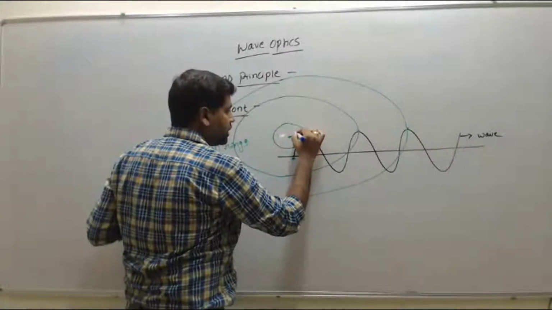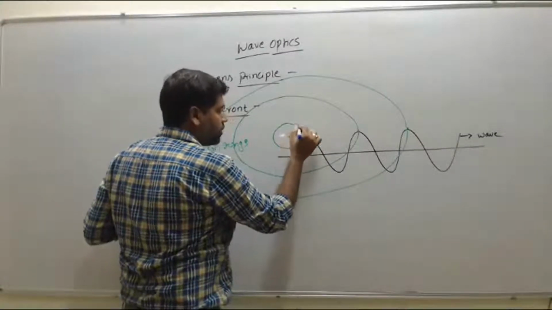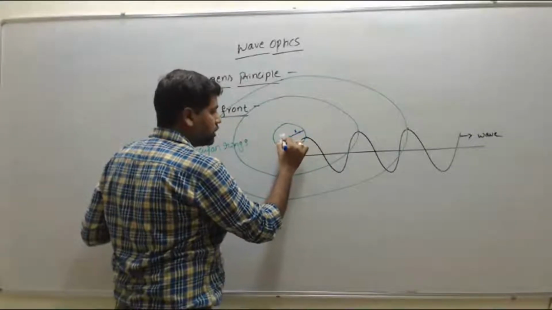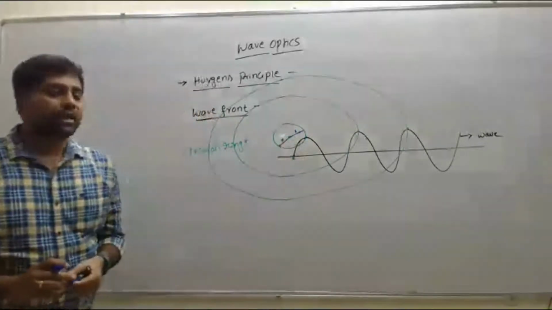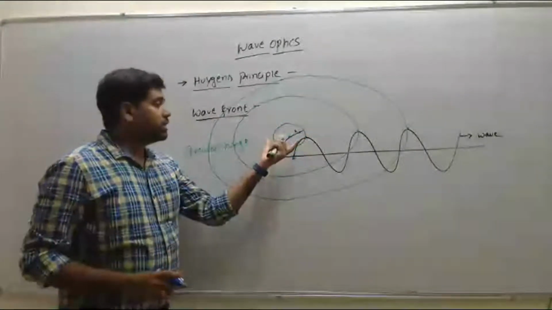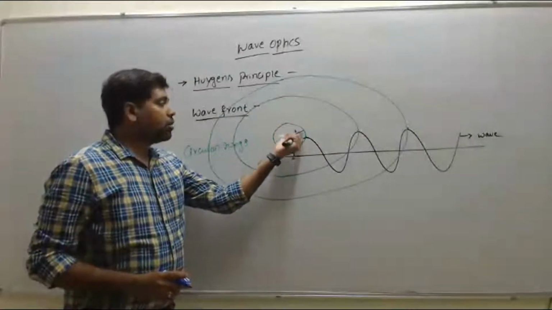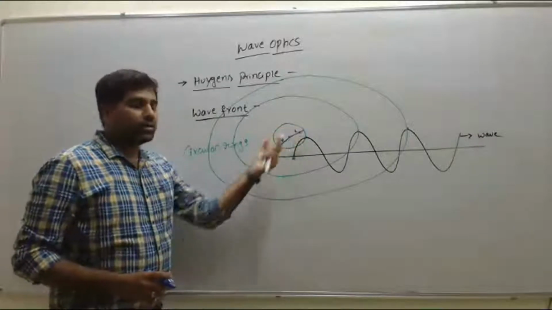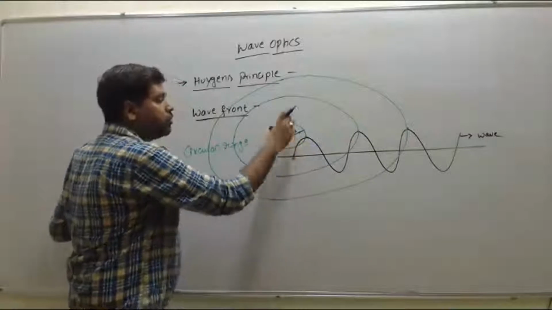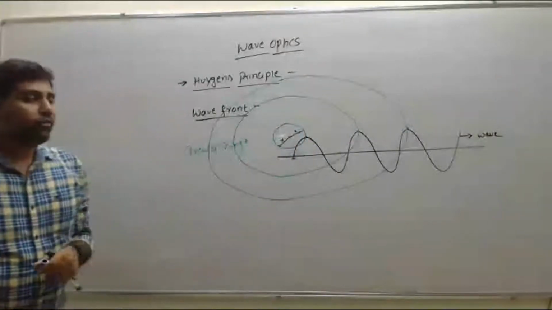If the distance is x, for example x meter, then from here also the distance is x meter. That's why each and every point on this circular ring is oscillating in phase, right? Oscillating in phase. So that one we call as wave front.